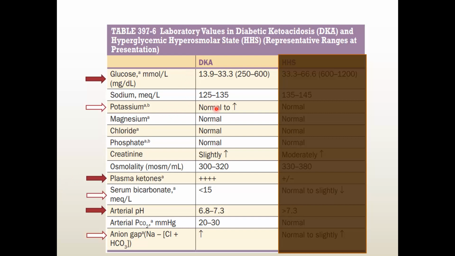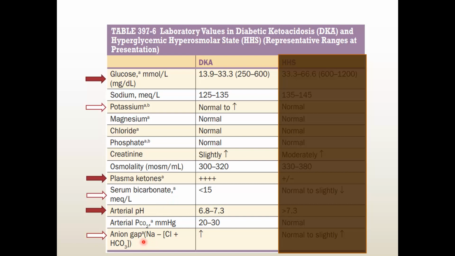Potassium is normal to increased. Remember, this is before treatment. Why does this happen? Because the H plus ion is going inside and potassium is going outside of the cell. So that is why you can get normal to increased potassium. You can get low bicarbonate, very important. Why? Because bicarbonate is being utilized to neutralize the H plus due to ketone body formation.